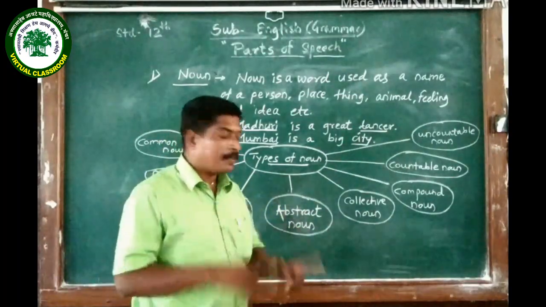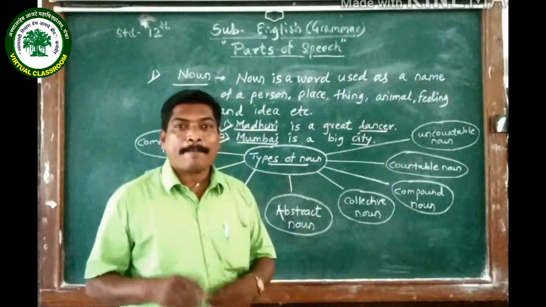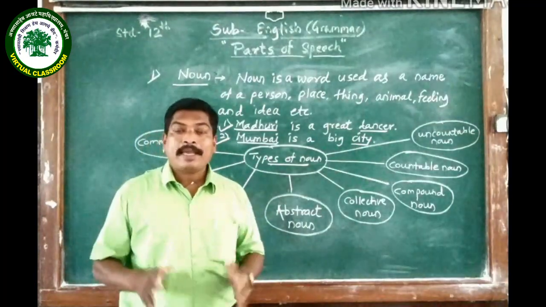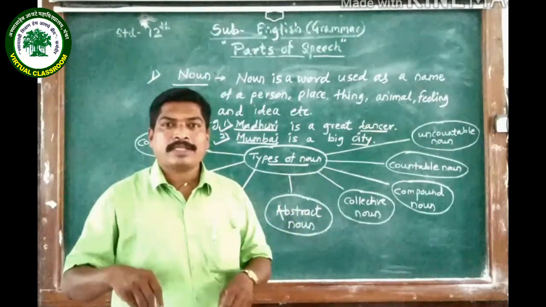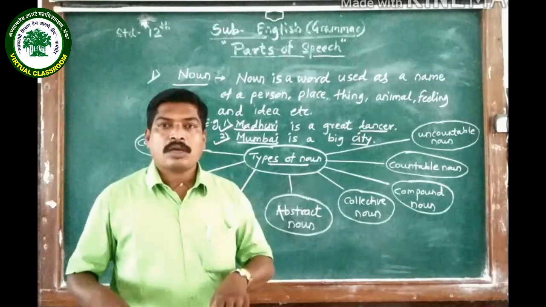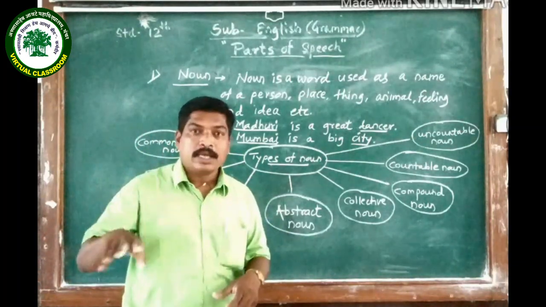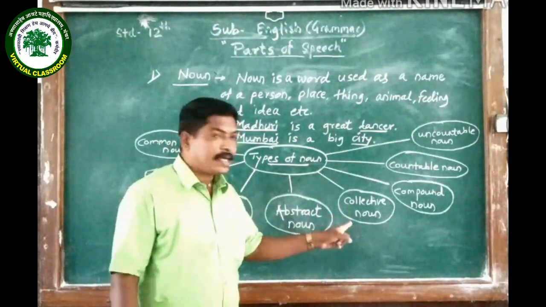For example, family is a collective noun. Why? Because family is a group of persons of the same family. For example, there is father, then mother, son, daughter. If I refer to those four persons, then I have to say a family. So it is a collective noun.